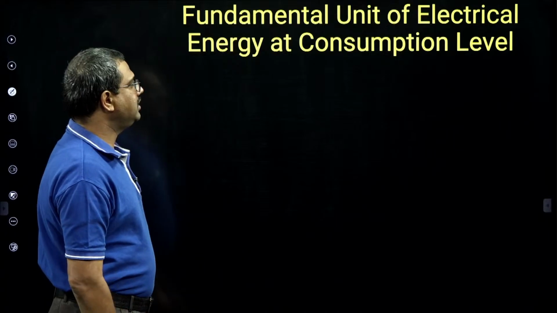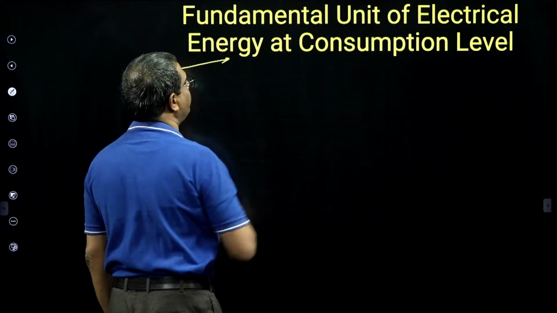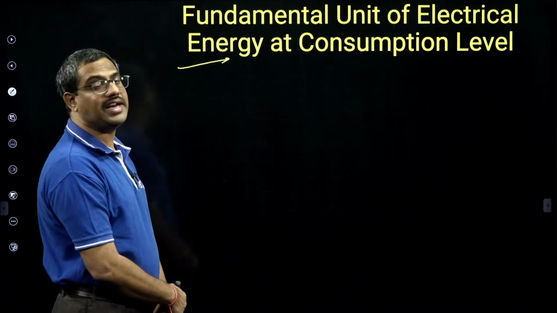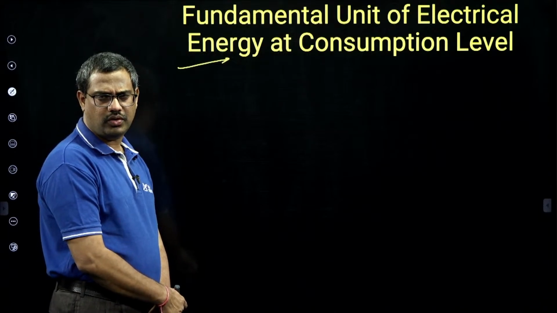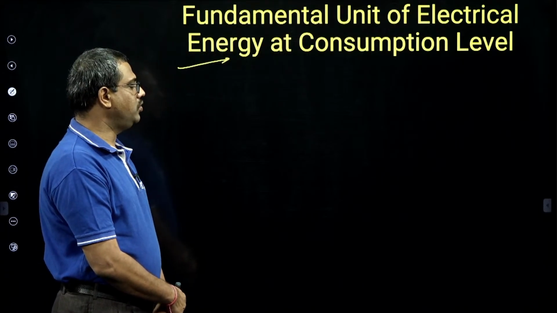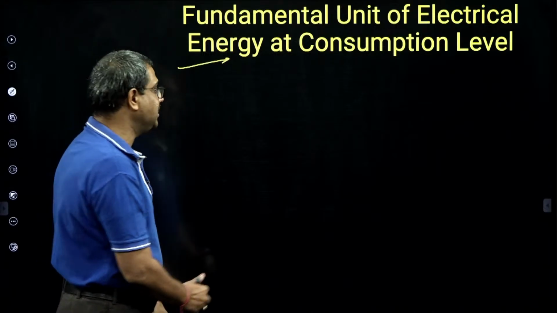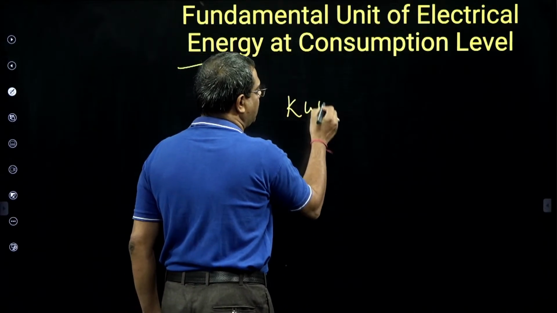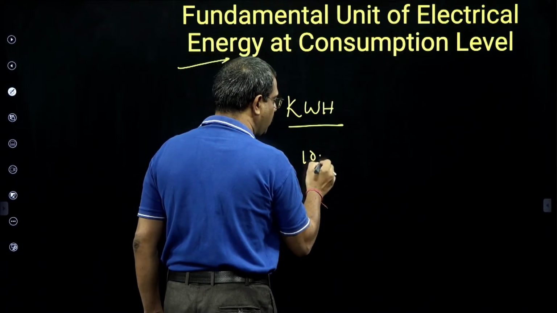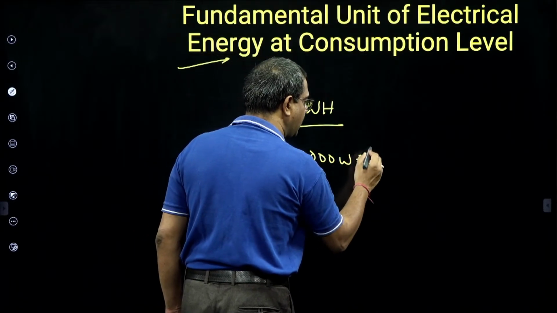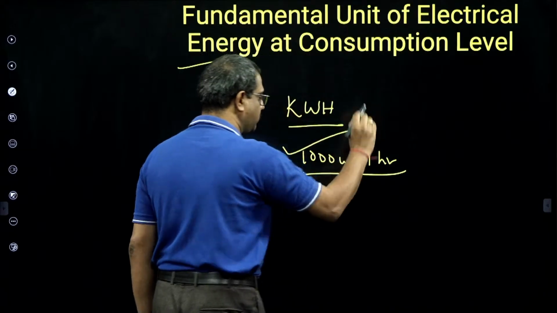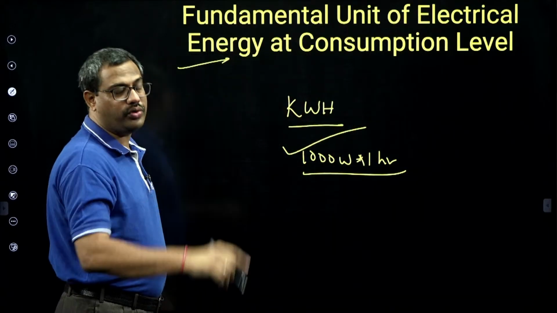Then what is this, a bit given in SSC JE. Tell me, what is the fundamental unit of electrical energy at consumption level, everybody? How much? Yes, it is kilowatt hour. Kilowatt hour. That means 1000 watts consumed in 1 hour is called 1 kilowatt hour. That is one unit of energy.